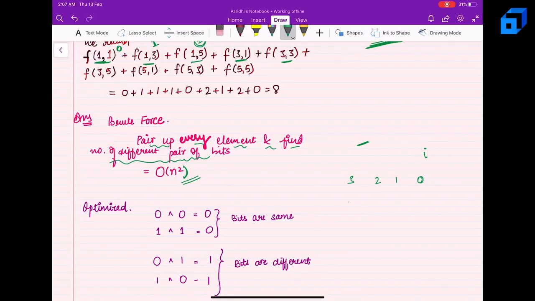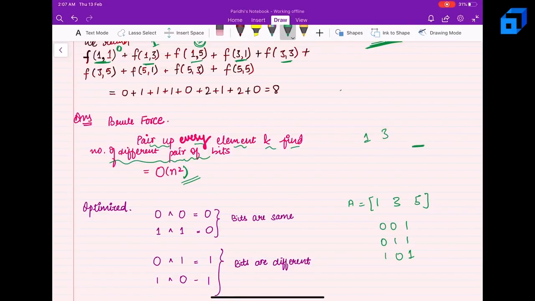Let me erase all of this. Let's say my array is 1, 3, 5 only right now. Here I have 001, here I have 011, and here I have 101. What I have to do is check, for every pair, at what positions the bits differ.